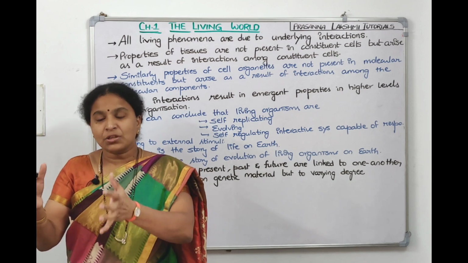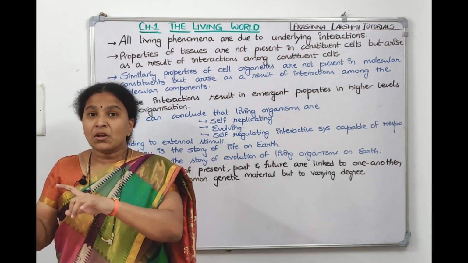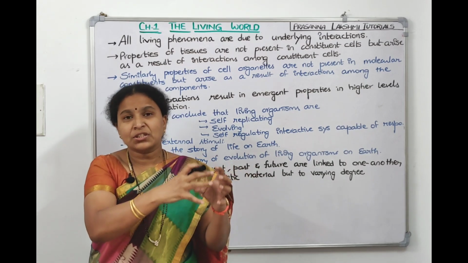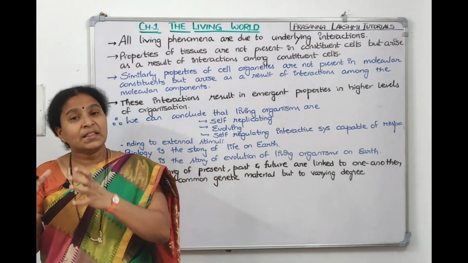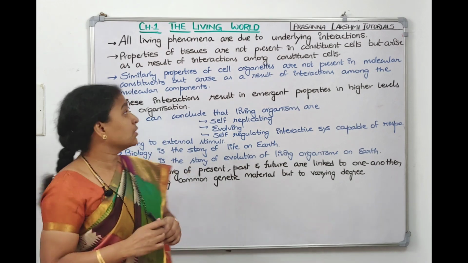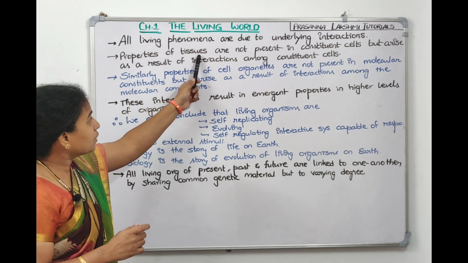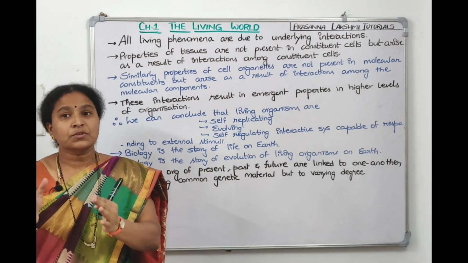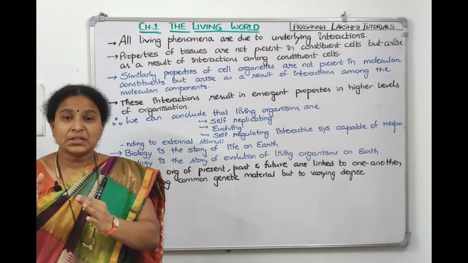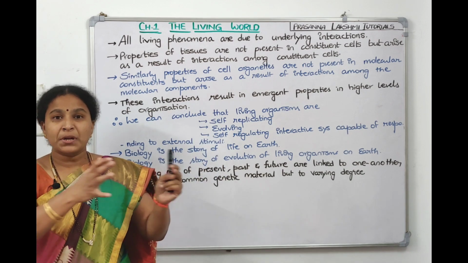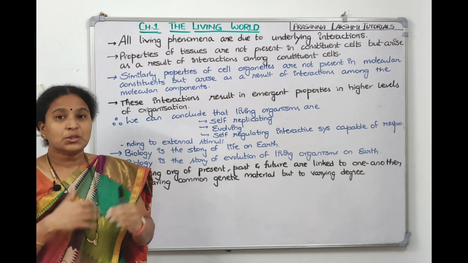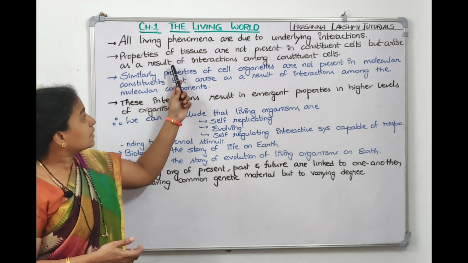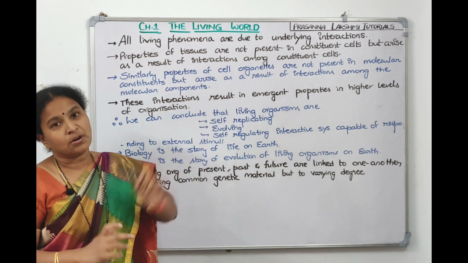Now the function that the tissue is doing is not there in the constituent cells. When the cells have interacted with each other, when they made a tissue, then that tissue got that function. That's what the sentence says. The properties of a tissue are not present in its cells. The tissue, vascular tissue, which is doing conduction, is not present in the xylem or phloem individual cells. It's because of the interactions it gets the property; the properties arise as a result of interactions among the constituent cells.